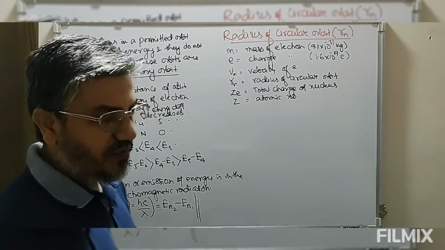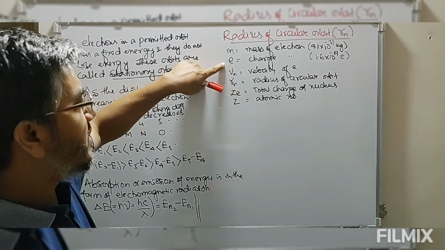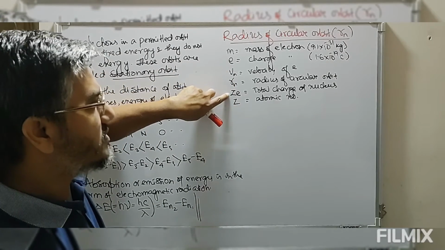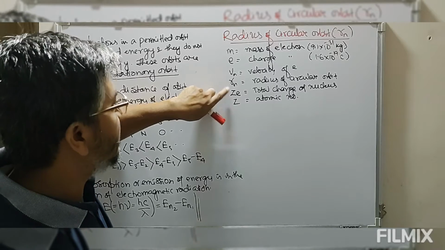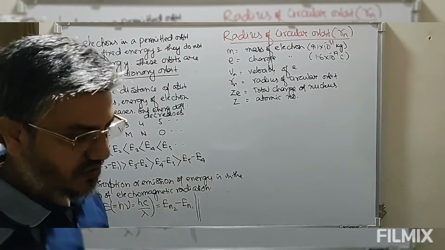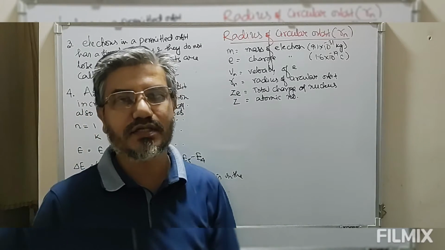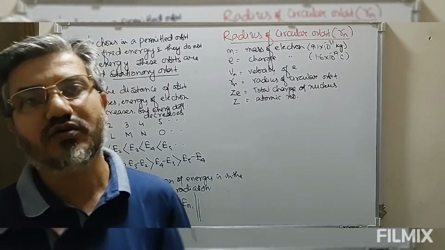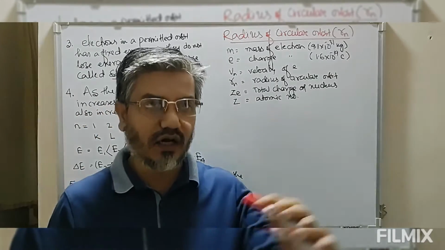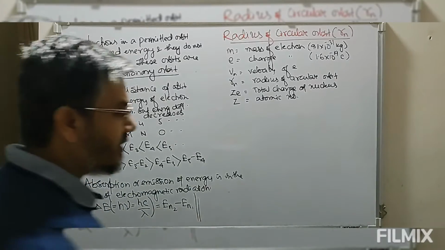An electron is moving in a particular circular orbit with charge e, atomic number Z, and the nucleus is positively charged with charge Ze, radius Rn, velocity vn, charge e, mass m. Now, as I just mentioned, when this electron is moving in a circular orbit, the attractive force and the outward force, both these forces must be exactly balanced.